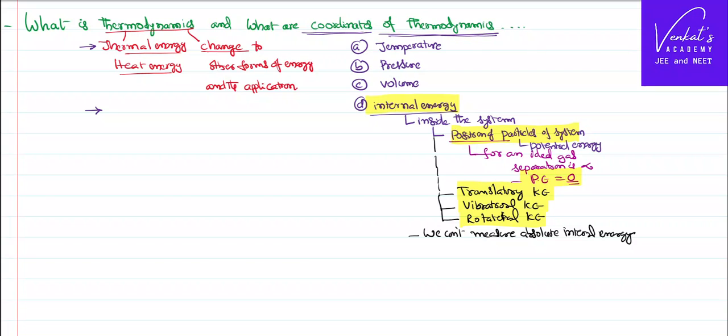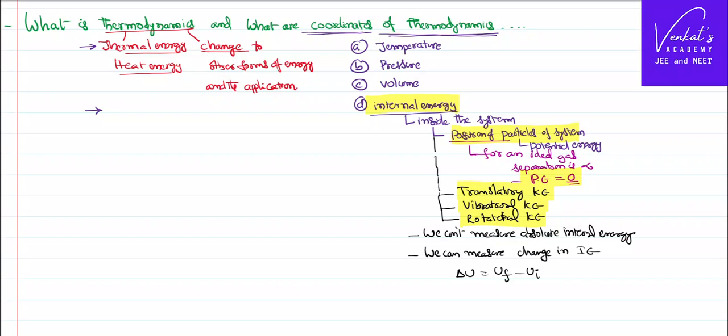Therefore, we cannot measure it absolutely, but we can measure the change in it. So we see internal energy only in terms of change, as change in internal energy delta U, as final internal energy minus initial internal energy. This is one of the important parameters that we have not studied earlier, but in thermodynamics we will be talking about it, right?